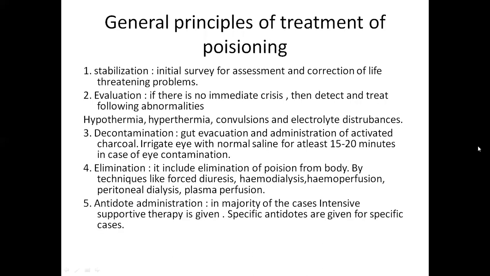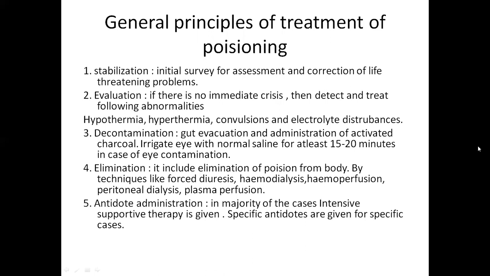The next important thing is what are the general principles we apply for treating any poisoning case. If any poisoning case comes to a hospital, what general principles will they follow? The first point is stabilization. Stabilization means you have to make the patient stable, by conducting a survey for assessment and correction of life-threatening problems.